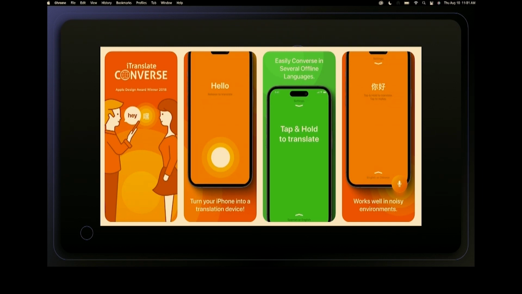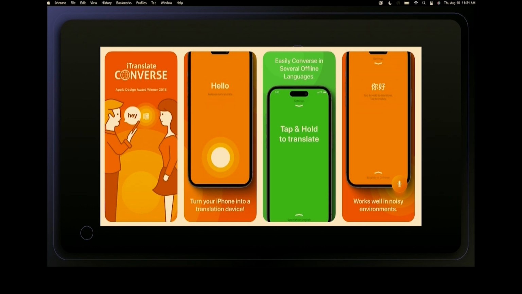Apple, for some reason, loves simple. As you can see, this is it. This is the whole app. It's a translation app. You can swipe up to switch between the two languages that you're translating between. You can push on the screen to do the actual translation, and you can swipe down to get to the settings. And that's it. That's the whole app. And that's why it got one of the Apple Design Awards a couple years back.